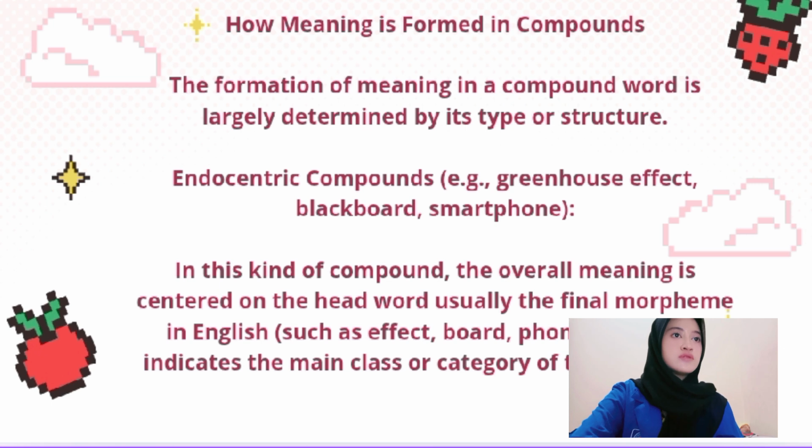Endocentric compounds, for example, greenhouse effect, blackboard, smartphone. In this kind of compound, the overall meaning is centered on the head word, usually the final morpheme in English, such as effect, board, phone. The head indicates the main class or category of the compound.